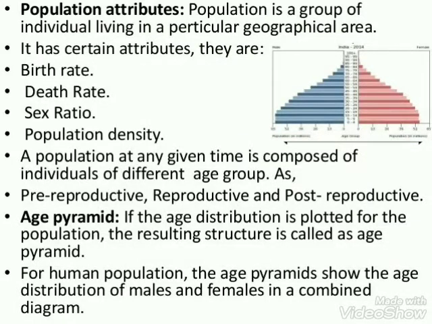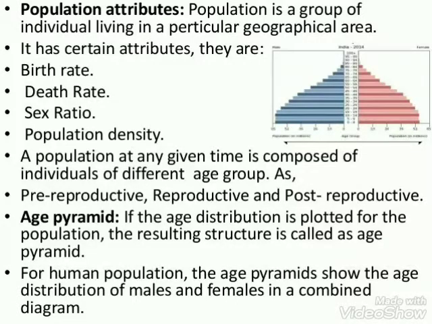Good morning, class 12. In continuation of the chapter Organism and Population, today we will study more about the population attributes, or the characteristics of a population. So first of all, we should know what the population is.